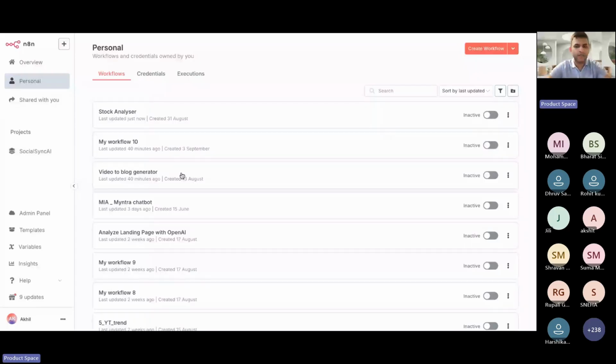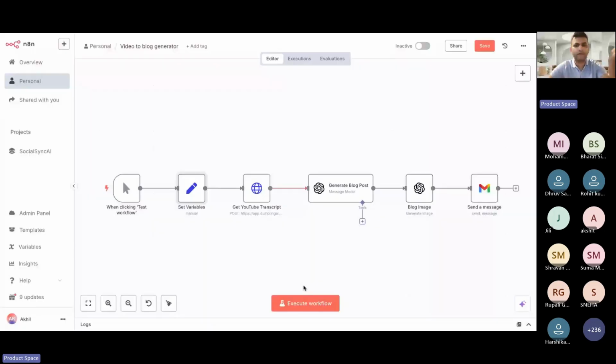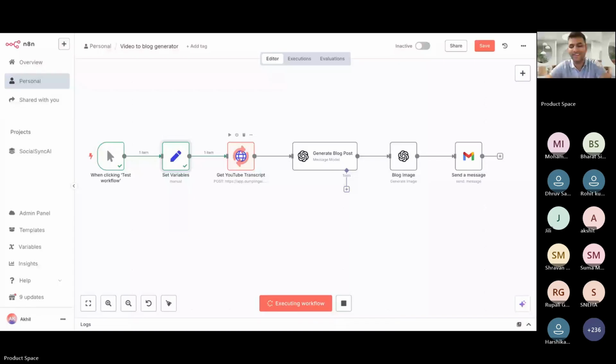Okay, I'll just add the video URL here, and for now, let me only receive it on my mail, because I could then share it with everyone, right? Okay, now let this flow run. Let's hope that it doesn't fail. If the time remains, because we have a hard stop at 8, we'll also try building this agent as well, right? Awesome.